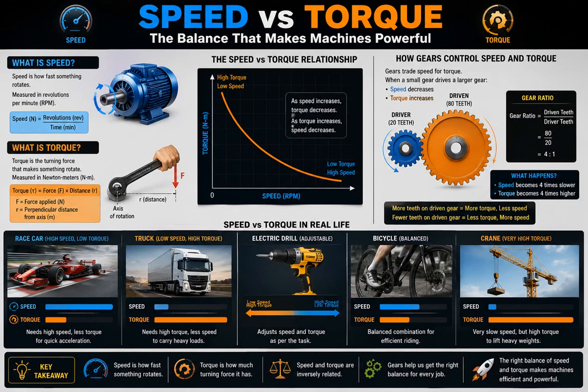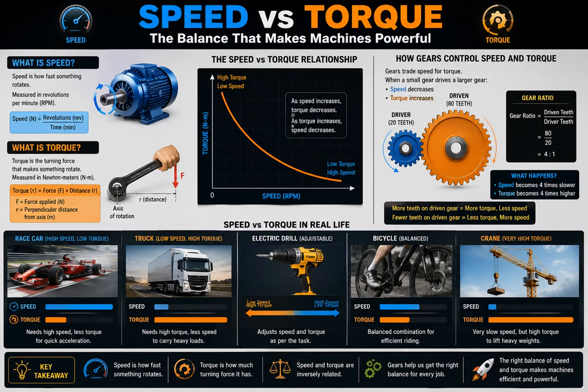Now let's talk about speed versus torque. Speed is how fast something moves or rotates. For example, a fan rotating very fast has high speed, whereas torque is turning force that makes something rotate.